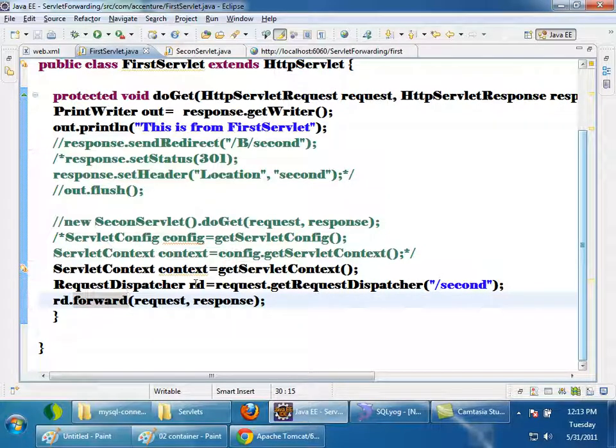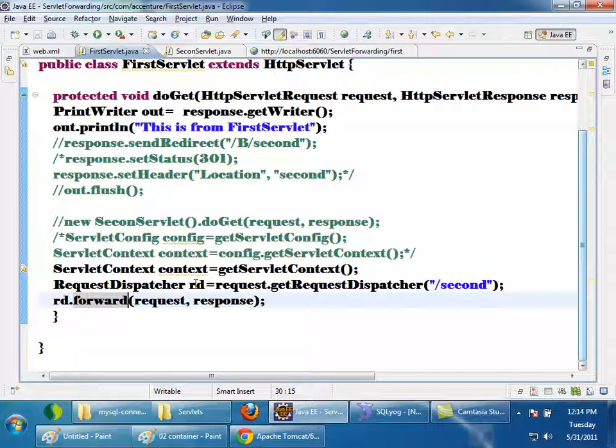Before forwarding, I want to fetch some data from the database, and whatever I fetch in this first servlet, I want it to be available inside the second servlet. This is the second scenario.